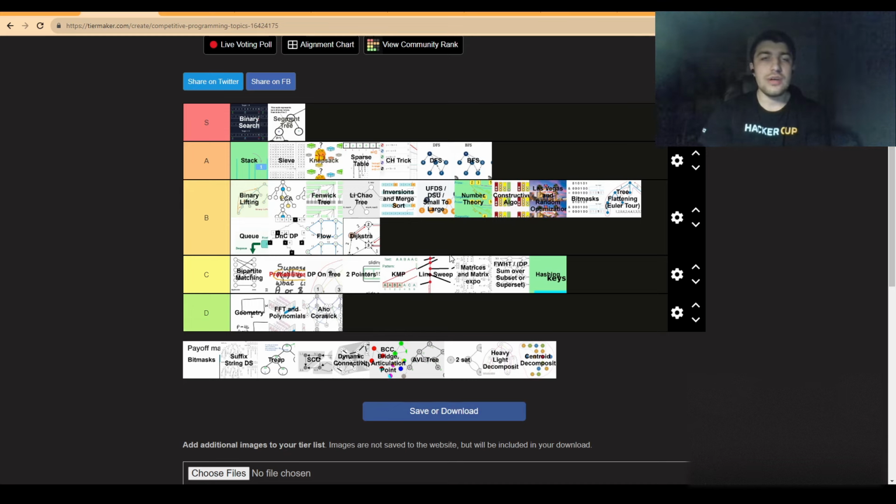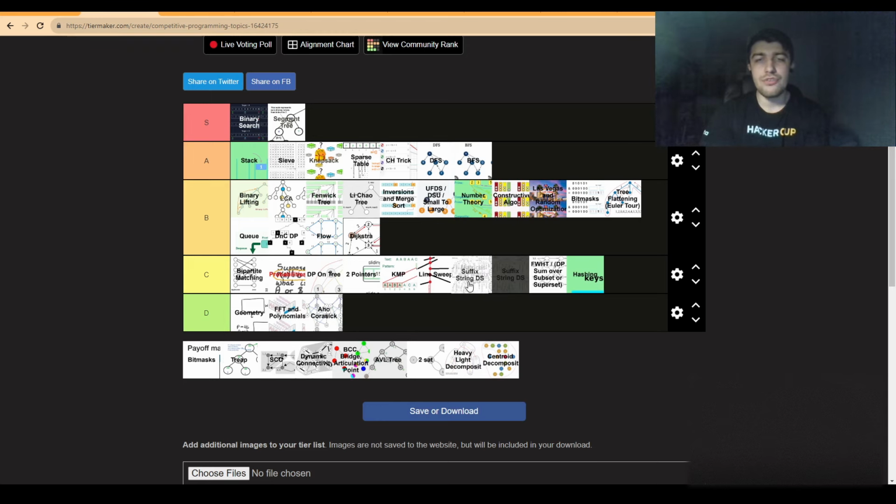Suffix string data structures. I know there are fans of the string data structures, but personally, I don't enjoy them at all. Again, these are the kind of algorithms that are way more useful in real life than they are in competitive programming. But as far as competitive programming goes, I will put them around the C tier. There's not much new we can do with them anymore.